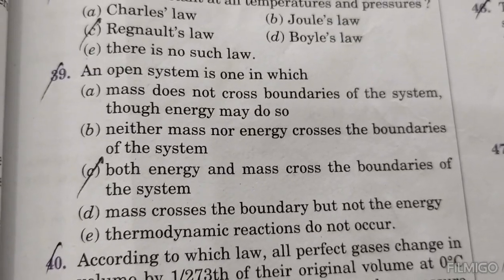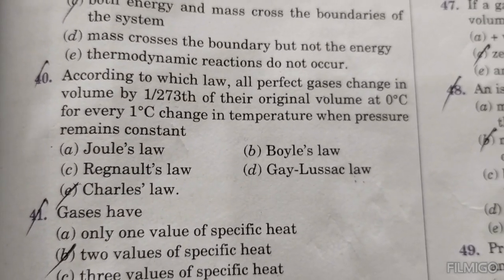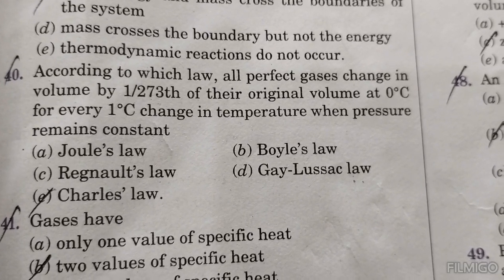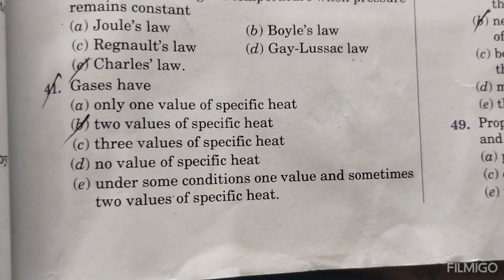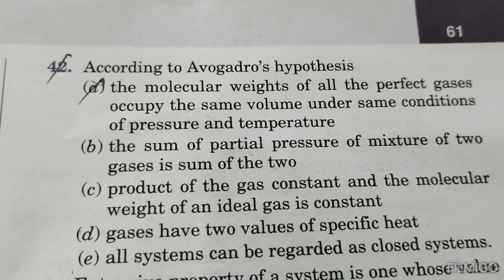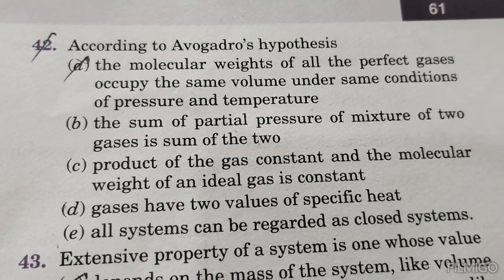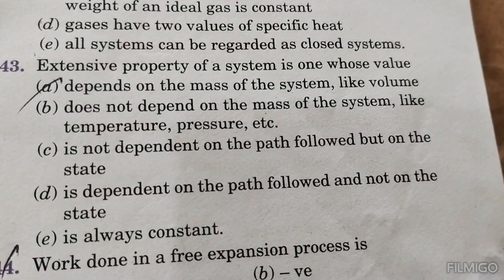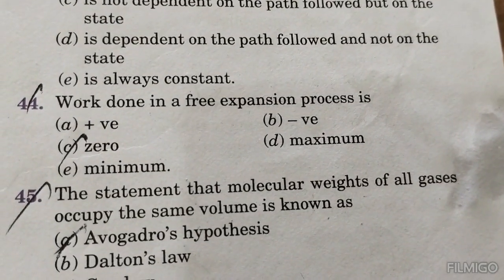An open system is one in which both energy and mass cross the boundaries of the system. According to which law do all perfect gases change volume by 1/273 of the original volume at 0 degrees centigrade for every 1 degree change in temperature when pressure remains constant? Charles' law. Gases have two values of specific heat. According to Avogadro's hypothesis, the molecular weights of all perfect gases occupy the same volume under the same conditions of pressure and temperature. An extensive property of a system is one whose value depends on the mass of the system, like volume. Work done in a free expansion process is zero.